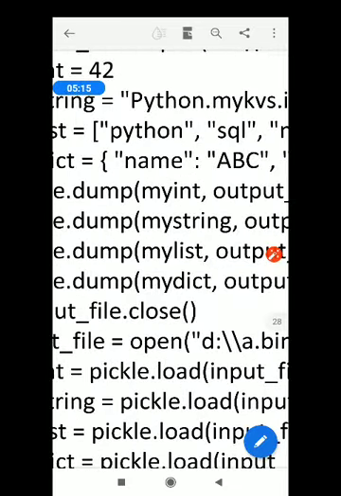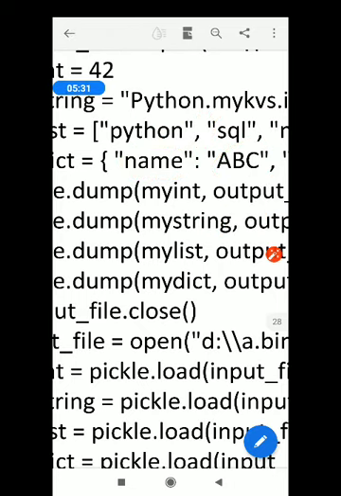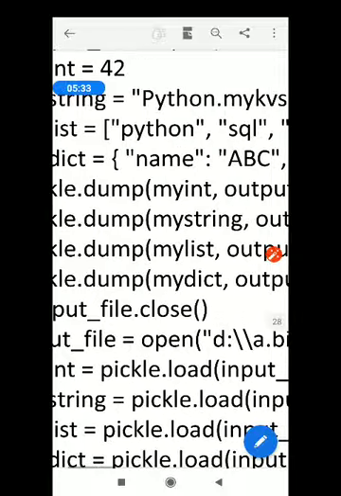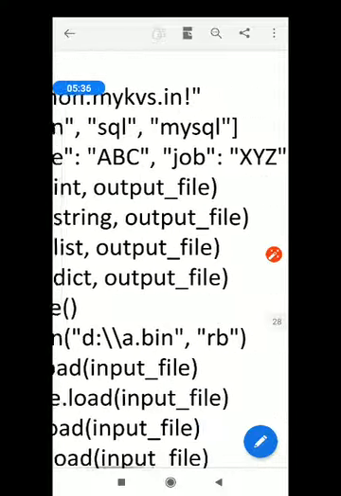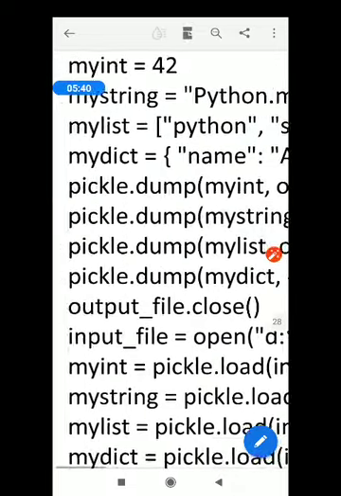So a dictionary is being created over here. This is the key, and this is the value. After the colon we will write the values. So several key value pairs I'm writing in this dictionary. First key is name, ABC, job, XYZ. Two key value pairs I have taken in this dictionary.